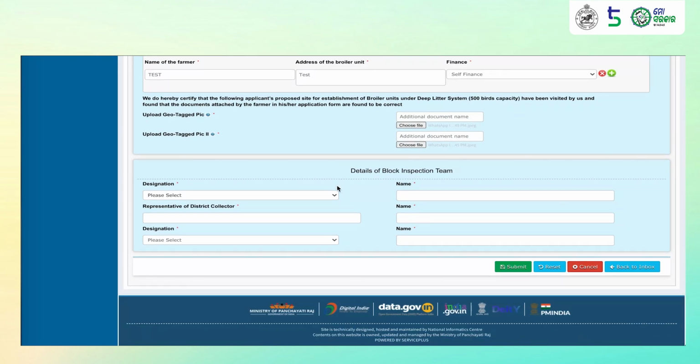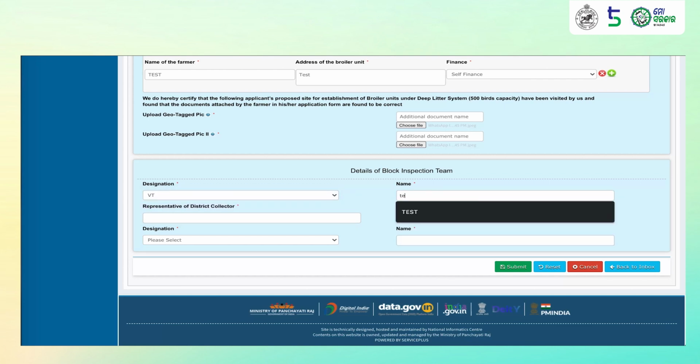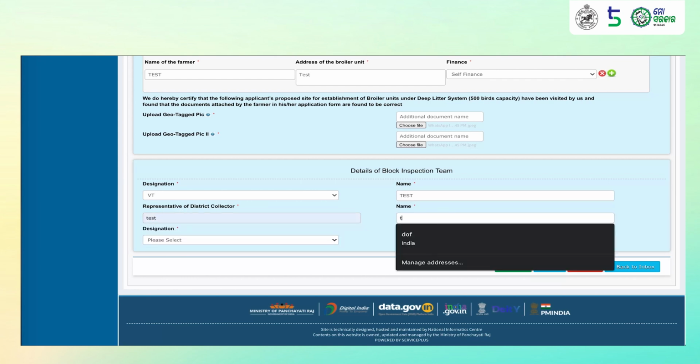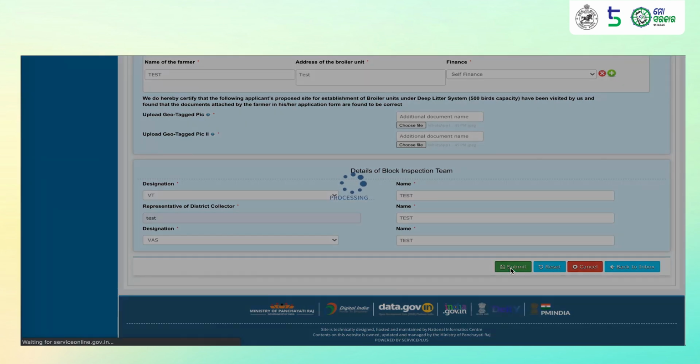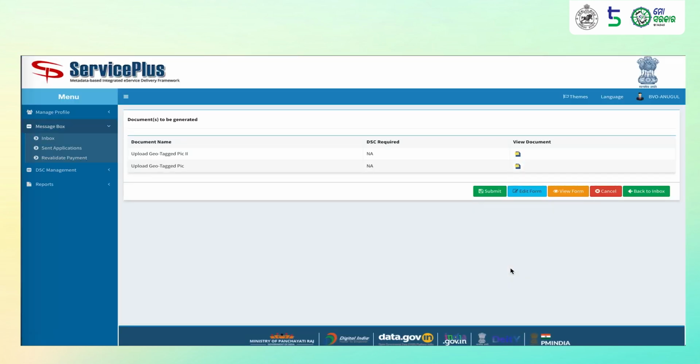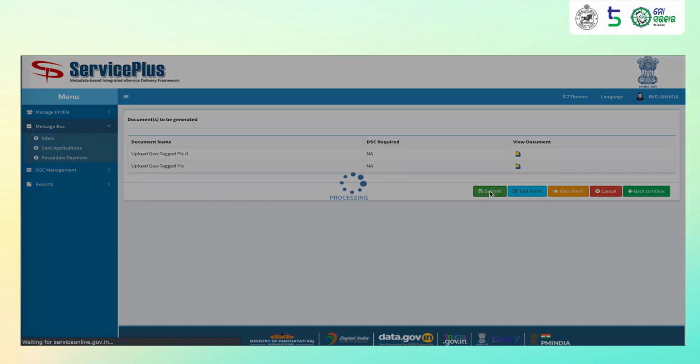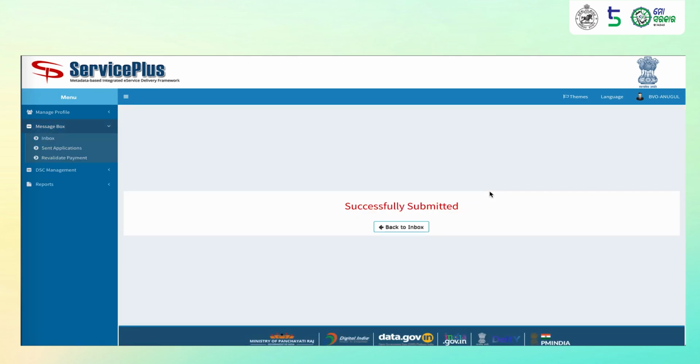Next, enter the details of the block inspection team. Select the designation, enter the name. Once all relevant details have been filled, click on Submit. You can view the different geotagged pictures that you had submitted and submit the application. The application has been processed by the BVO and will now be given to CDVO.